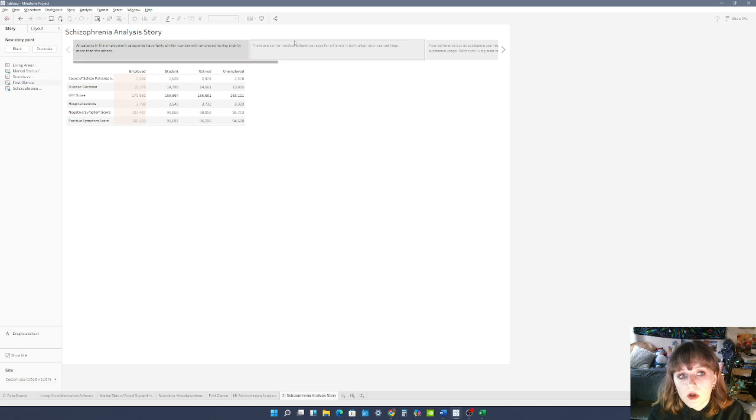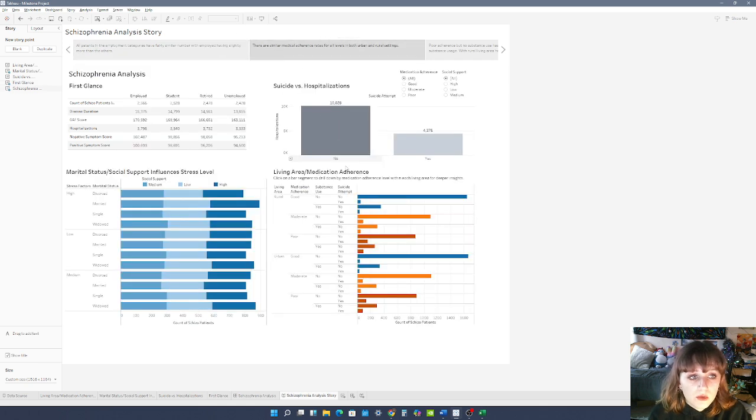Moving on to answer our first question, which is, does urban or rural living impact medication adherence, substance use, and suicide attempt? So if we look at the living area and medication adherence, we can see that, like I said before, most of the data is very similar. Each category has the same numbers or very approximately the same numbers, so you're not going to see a difference right away.